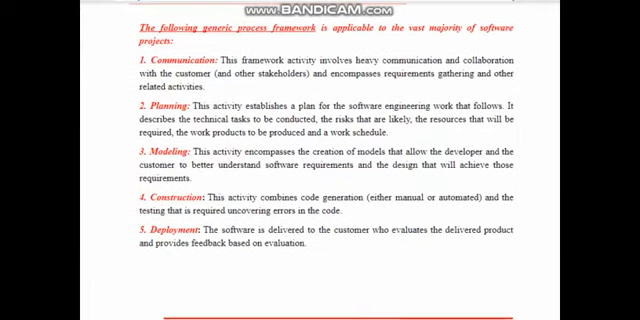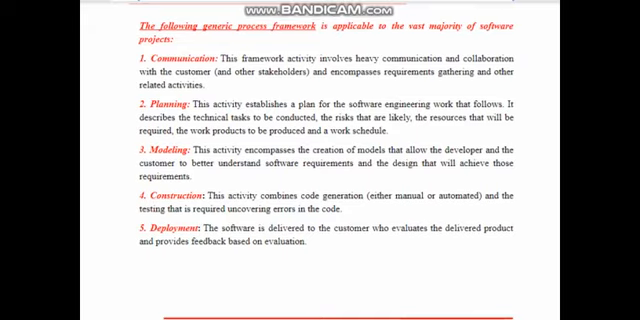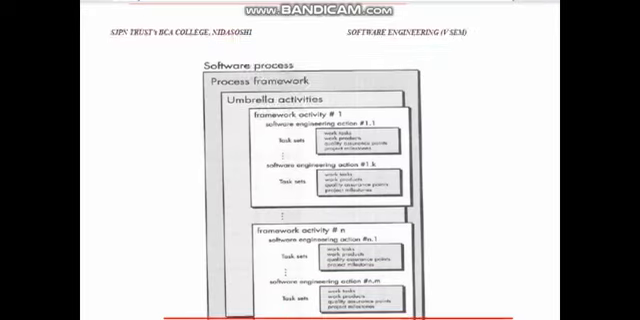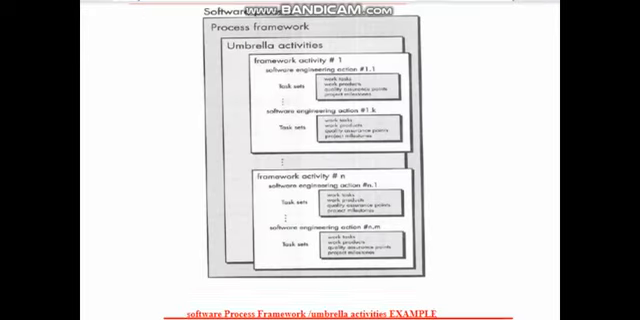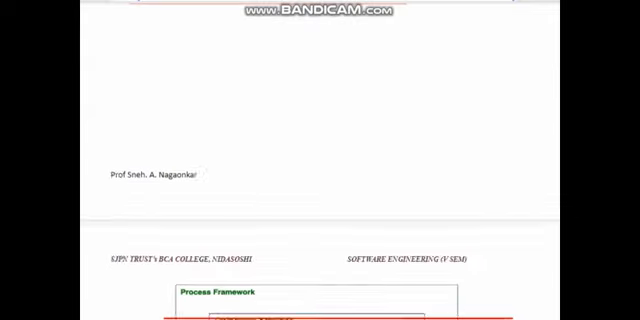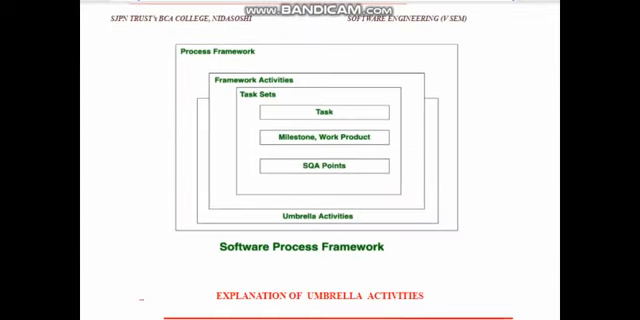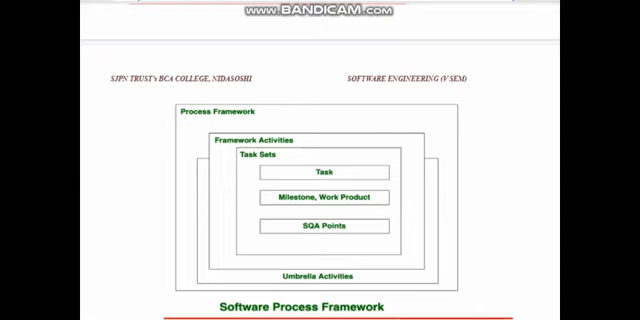Then the generic process framework, this is nothing but the generic process of software development. These points you already know. Then you can draw a framework, and all this data will be available to you. Now this is all about the software process framework. We also have something called umbrella activities, so let me tell you in detail about them.